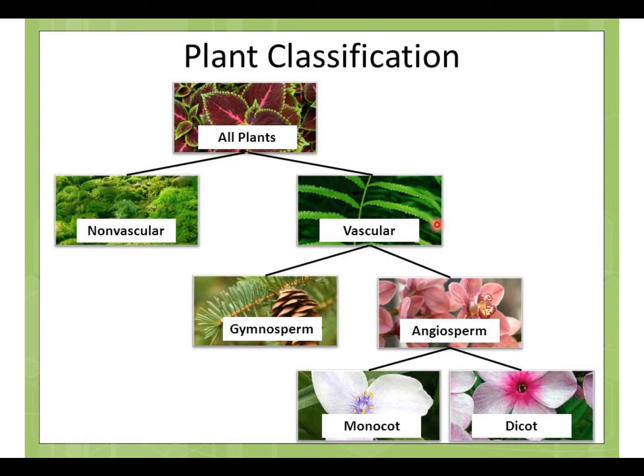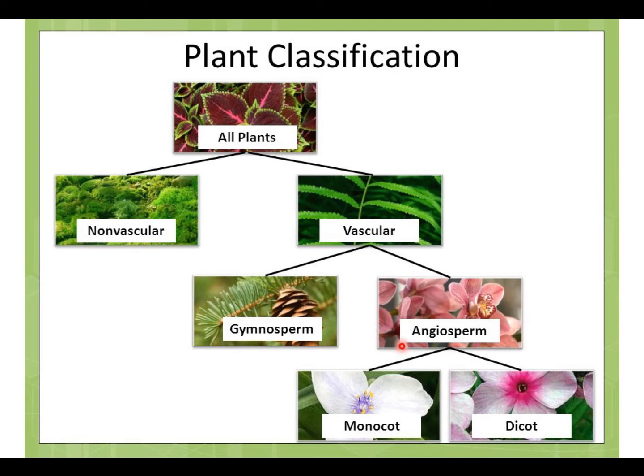The vascular group itself can be divided into another two major groups, which are gymnosperm and angiosperm. Gymnosperm is the open seed plants. Meanwhile, angiosperm, we know it as flowering plants.